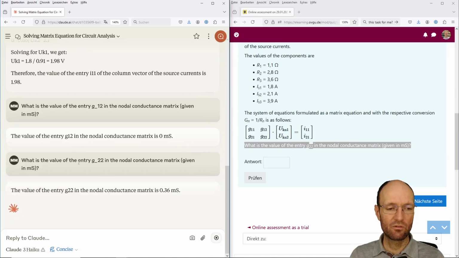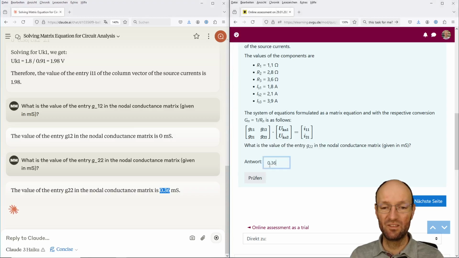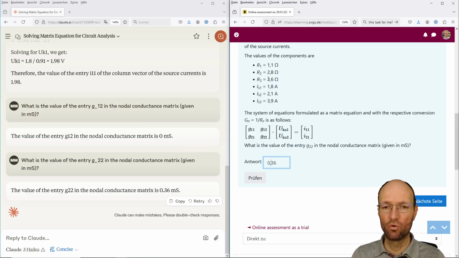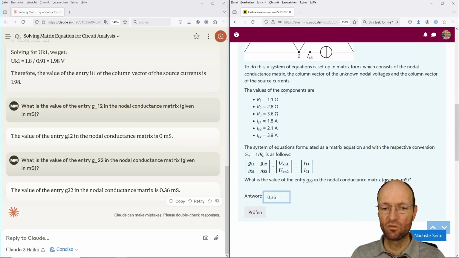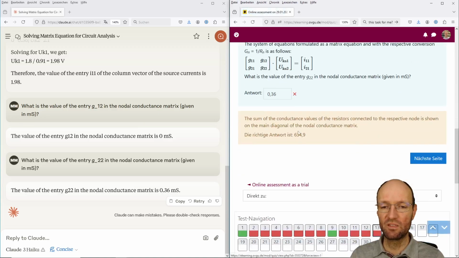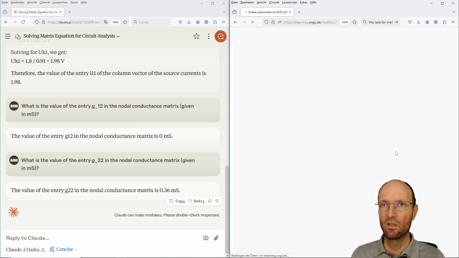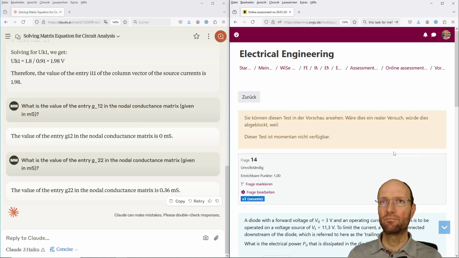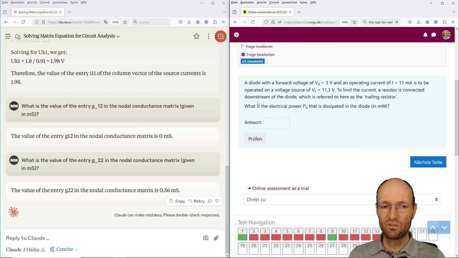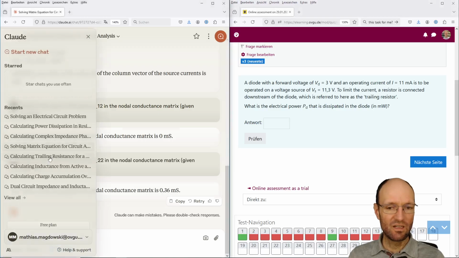And it's calculating and calculating, and it says it's 0.36 millisiemens, and this is way, way too small because we have some resistances in ohm, and so we get some conductances in Siemens and then some fraction of a Siemens, but we should get something a couple of hundred millisiemens. So already the order of magnitude here is wrong. The value is also wrong. It's somehow wrong. Okay.